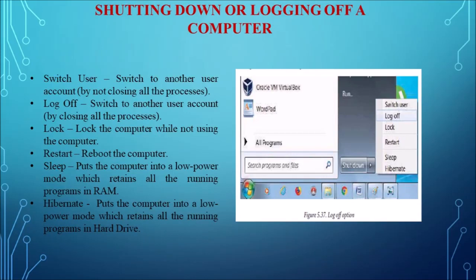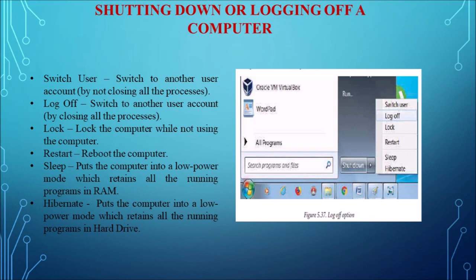And the switch user switches to another user account on the computer without closing the opened programs and Windows processes. Next one is log off. It switches to another user account on the computer after closing all the applications that are running and Windows processes. And next one is the lock button. Lock button just locks the computer while the user is away from the computer.